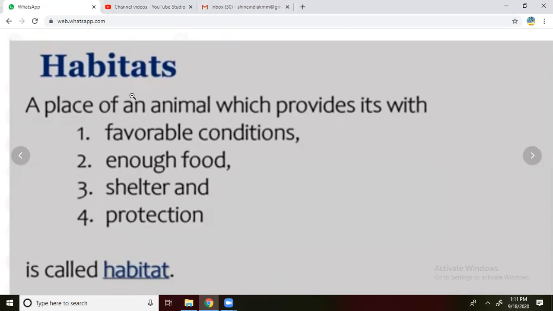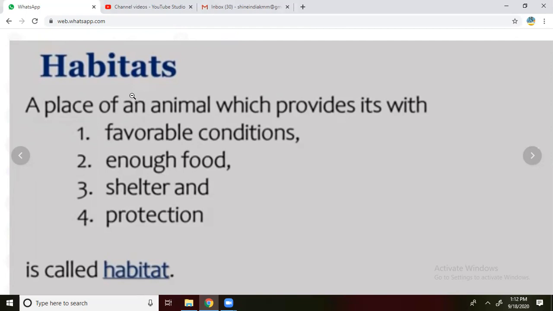Omnivorous animals will depend both on plants as well as animals. So interdependence of the food will be there. Suppose only carnivorous animals are there, no herbivorous animals, so they cannot live. That means availability of the food and what time of the day they can get the food.